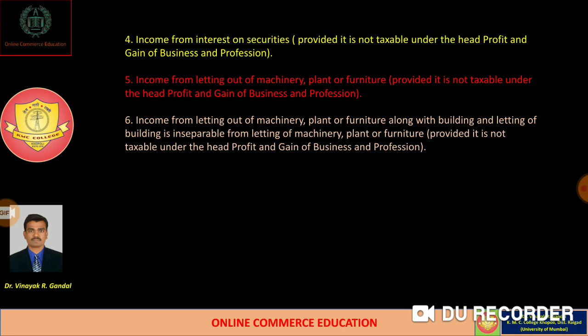Next, income from letting out of machinery, plant or furniture along with a building, where the letting of the building is inseparable from the letting of the machinery, plant and furniture. And if it is not chargeable to tax under the head of profits and gains of business and profession, then it is chargeable to tax in this head, that is income from other sources.